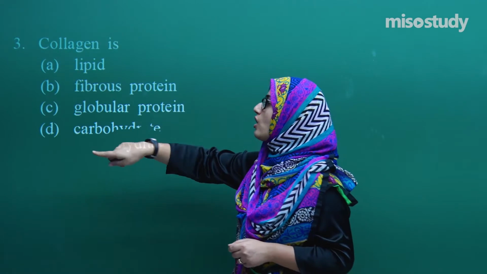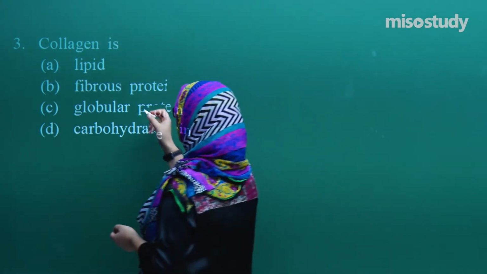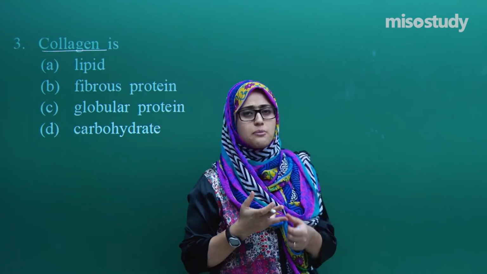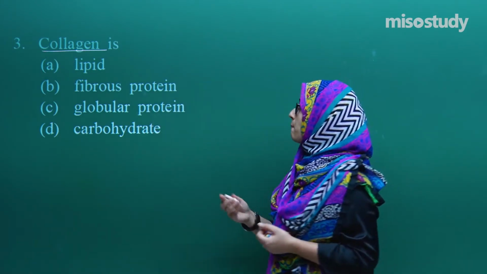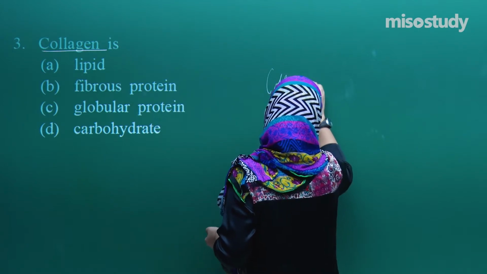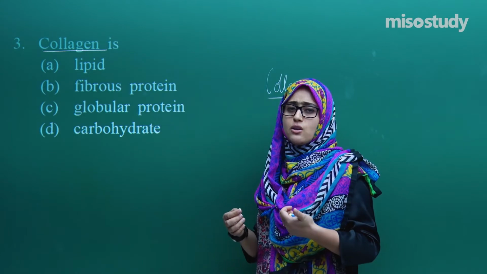So first of all, what you need to know is what collagen is basically. Is it a protein? Is it a carbohydrate? Is it a fat? You must have heard about collagen fibers, isn't it?